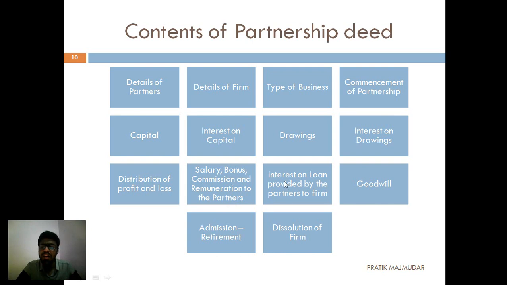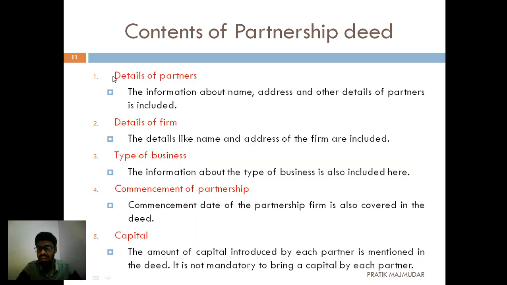Then the interest on loan provided by the partners to the firm, how much interest will be given if the partners have given a loan to the business. Then the goodwill of a business at the time of admission or retirement of a partner. Then the process of admission and retirement, and finally, if they want to dissolve their business, what will be the circumstances and how they are going to dissolve. Let's see in detail, starting with the first one, that is details of partners.